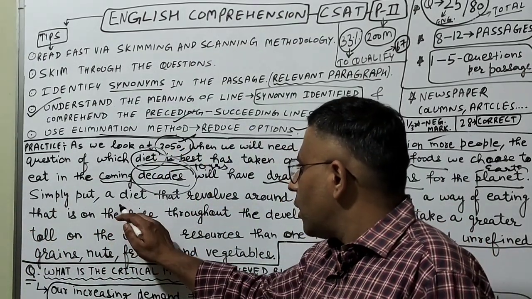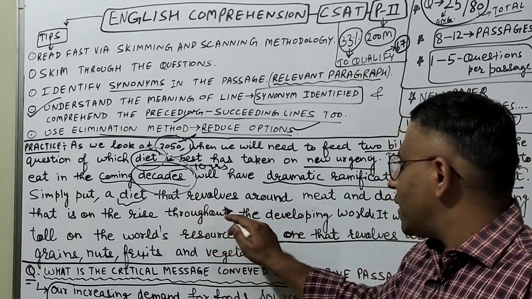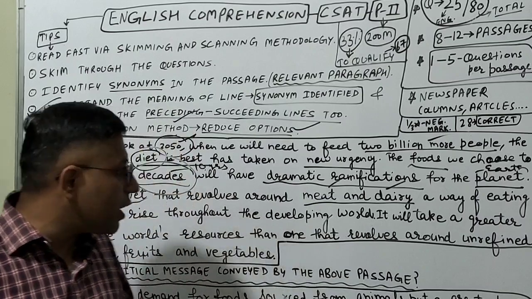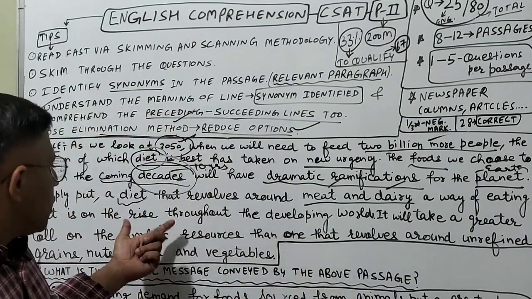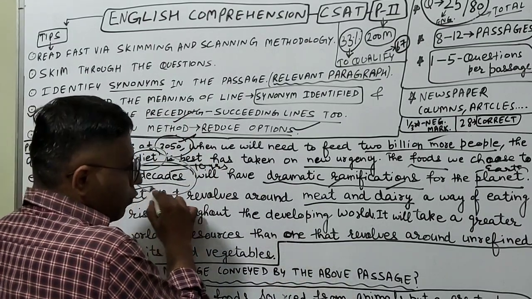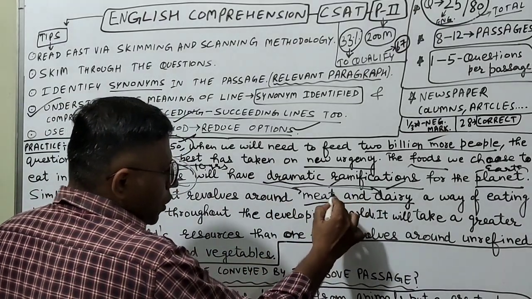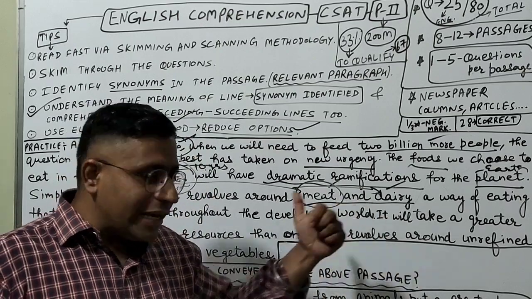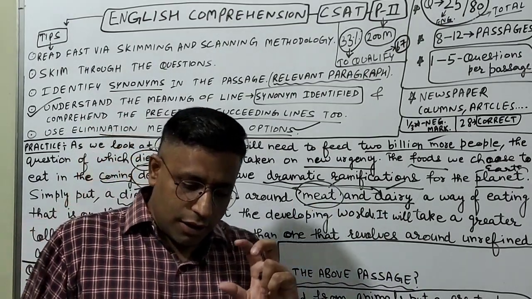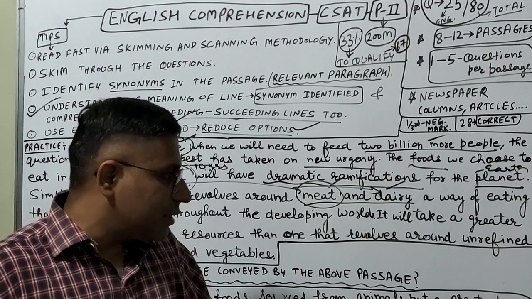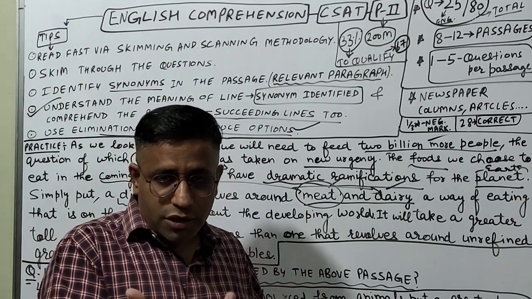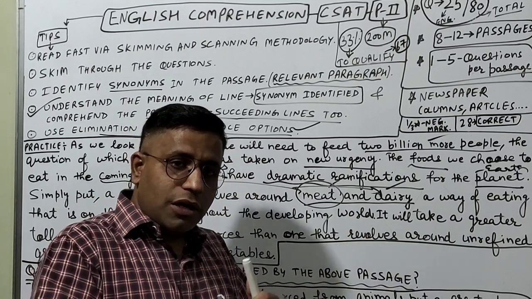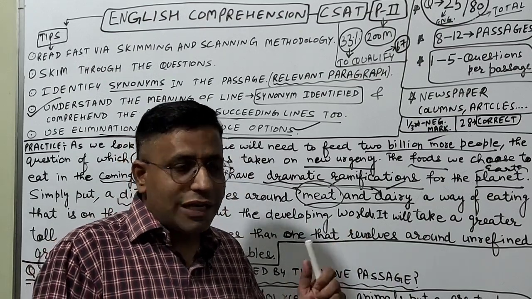Proceeding further, simply put, a diet that revolves around meat and dairy. See, these 2 words are very significant, which will help us find our answer also. Now, they are focusing on a diet that revolves around meat and dairy. Once we talk about meat, from where do we get meat? It comes from animals, number 1, and dairy. So it's related to the milk of animals, cow, buffalo, and other animals. Going by the dairy products, we know it's butter, cheese, curd, and many more, which are manufactured from the milk of the animals only.